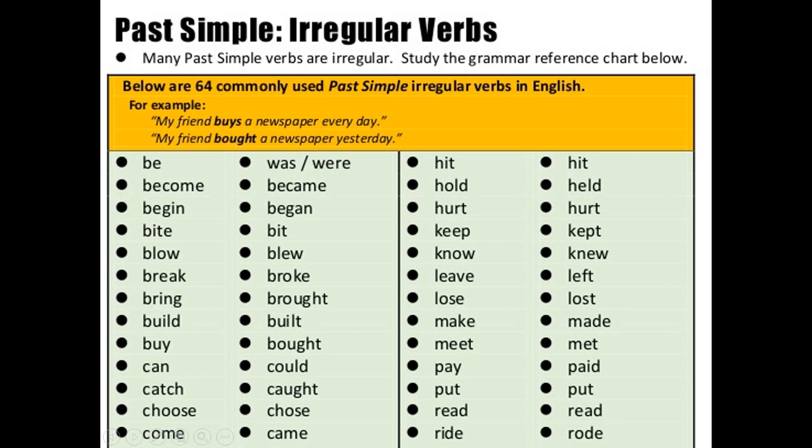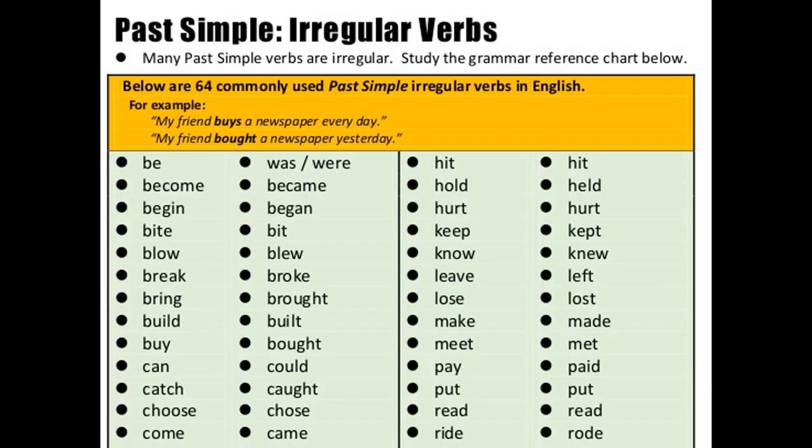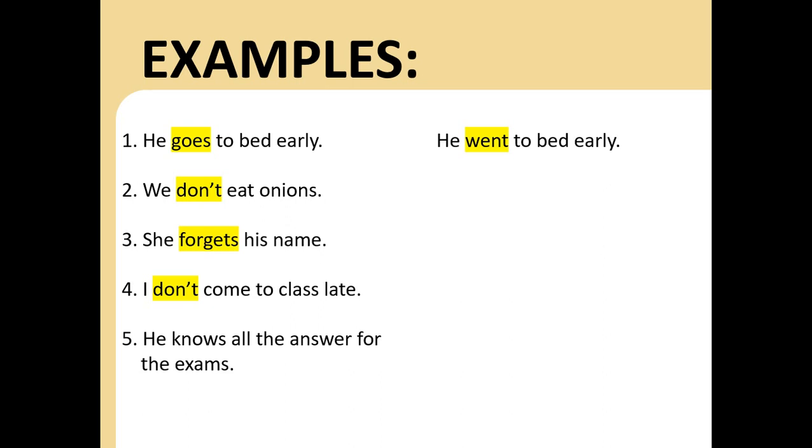All right, now let's practice. I have here some examples for you guys to realize how it changes. We have 5 examples here.